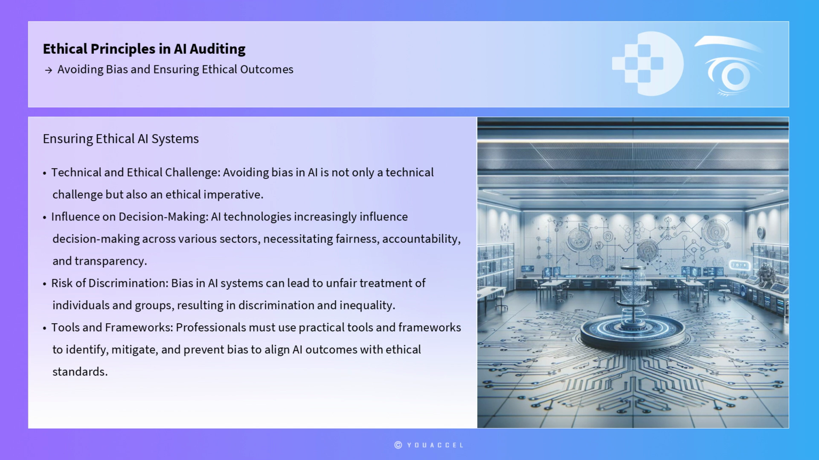Avoiding bias and ensuring ethical outcomes in artificial intelligence systems is not only a technical challenge, but also an ethical imperative. As AI technologies increasingly influence decision-making across various sectors, the need for AI systems to be fair, accountable, and transparent becomes paramount. Bias in AI systems can lead to unfair treatment of individuals and groups, resulting in discrimination and inequality. Therefore, professionals tasked with auditing AI systems must employ practical tools and frameworks to identify, mitigate, and prevent bias, ensuring that AI outcomes align with ethical standards.